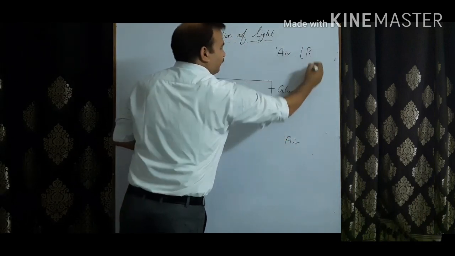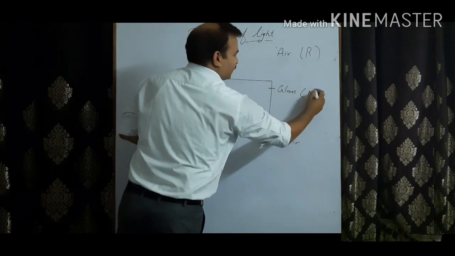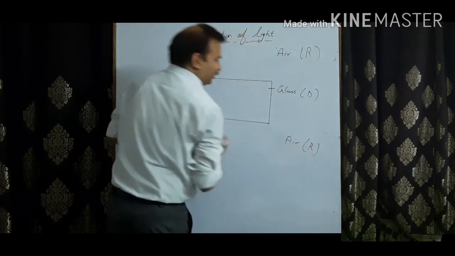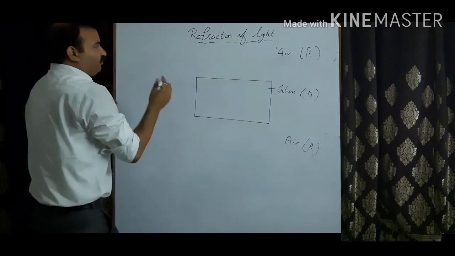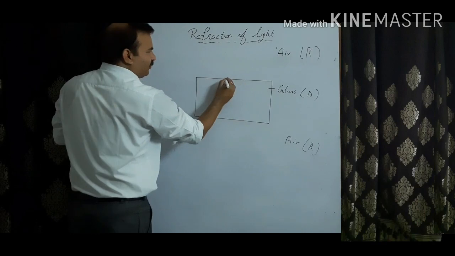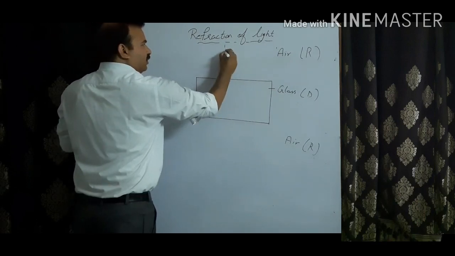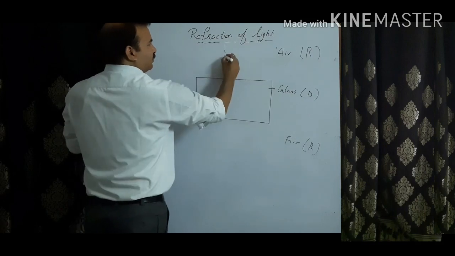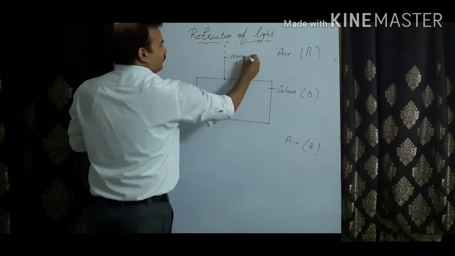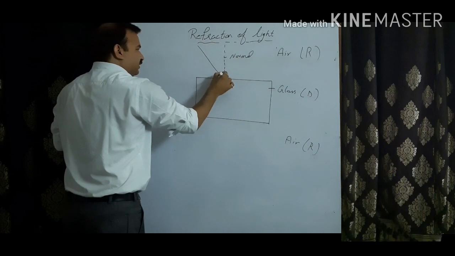This is the rarer medium, this is the denser medium, and again this is the rarer medium. So when a ray, we can take any point, fine, let us draw a normal to this. This is the normal, and this is the incident ray.